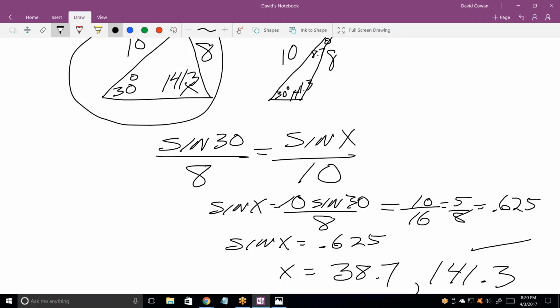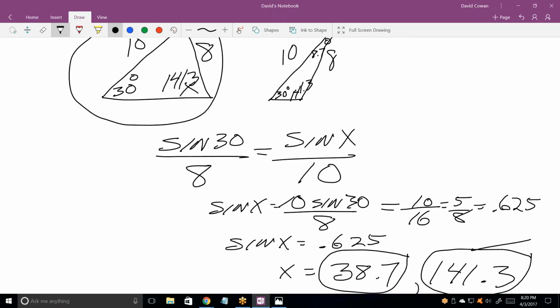The easiest way to do it is this way: when you figure out the angle, you also figure out the supplementary angle. And then the question is, can you also have the supplementary angle? Well, yes, because 30 and 141.3 do not exceed 180. If they do, then you just cross this off and you do not have the ambiguous case.